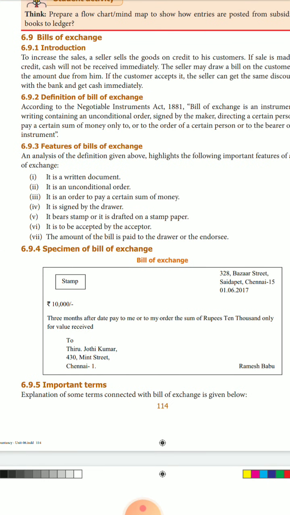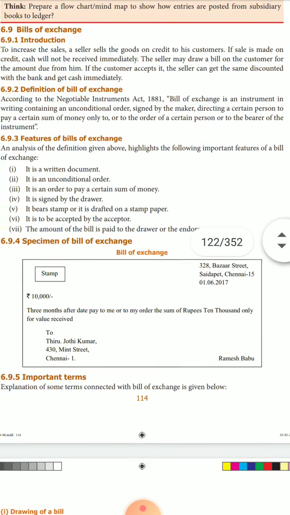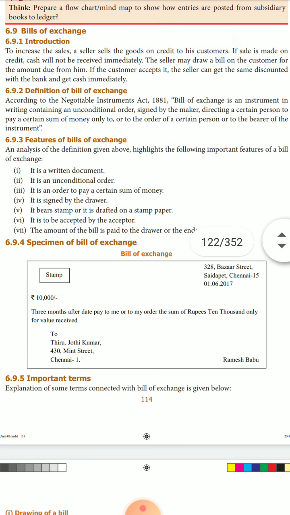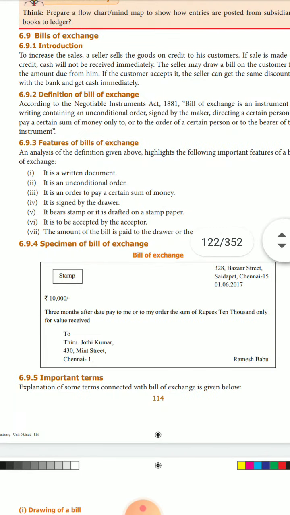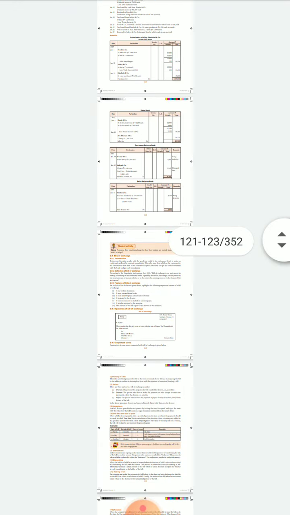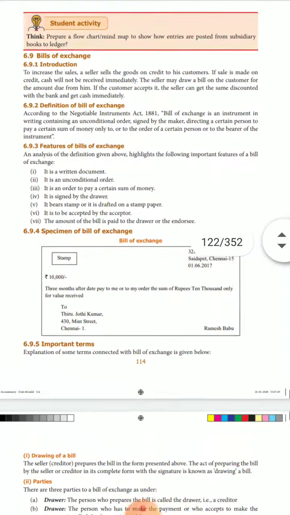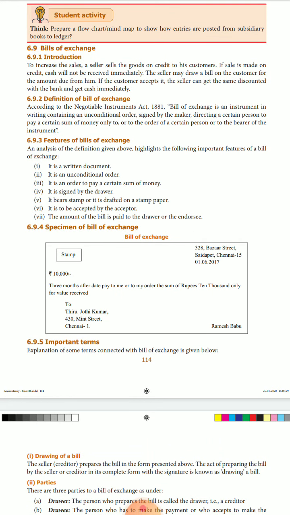Let us see what the definition of bills of exchange is. According to the Negotiable Instruments Act 1881, the Act is very important. If you go for any other exams in future, it will be very important. Bills of exchange is an instrument in writing containing an unconditional order, signed by the maker, directing a certain person to pay a certain sum of money only to, or to the order of, a certain person, or to the bearer of the instrument. So this definition is very important.